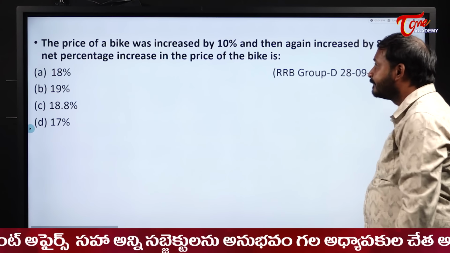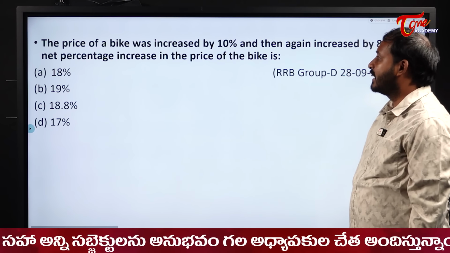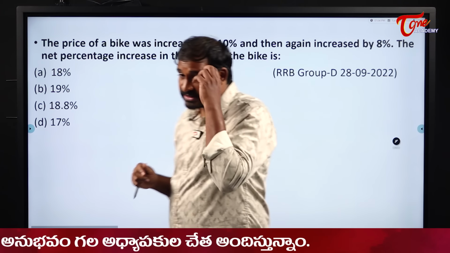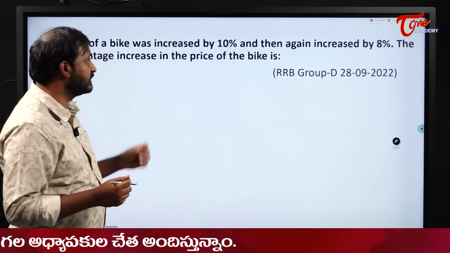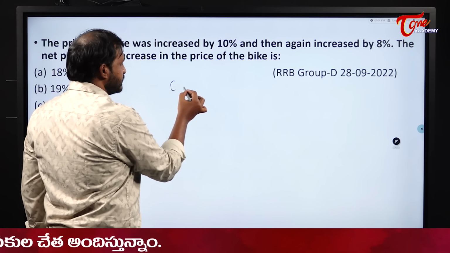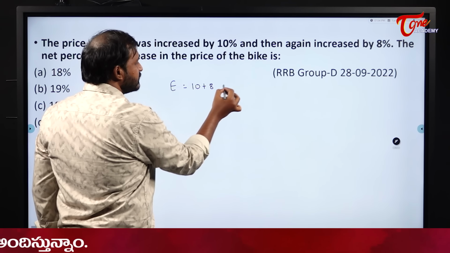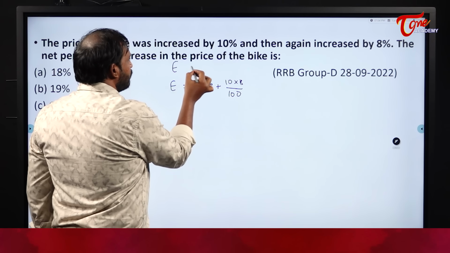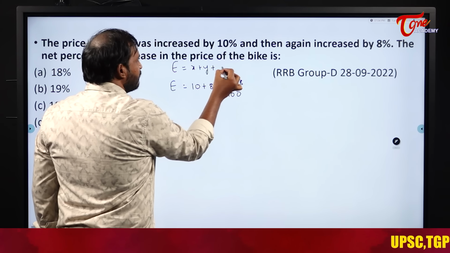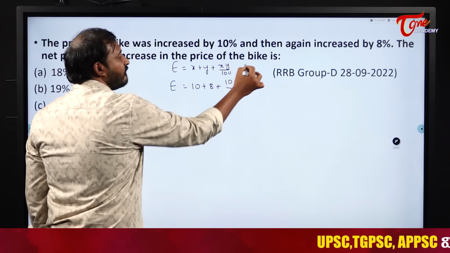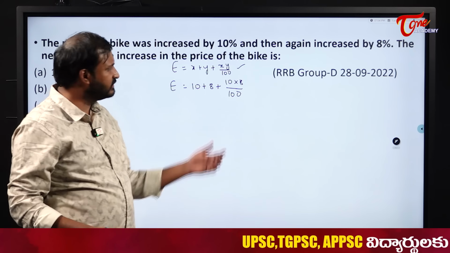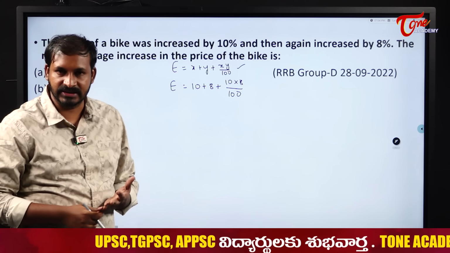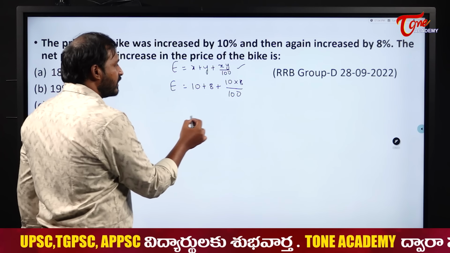Next one. The price of a bike was increased by 10% and then again increased by 8%. The net change in price of, so first it is increased by 10 and next it is increased by 8. So effective percentage 10 plus 8 plus 10 into 8 by 100. We all know x plus y plus xy by 100. When the change is only for 2 times, go with the formula, students. Need not worry, it will be very easy instead of going with our method. Anyway our question is based on percentage only. You can go with this one. What does it become?